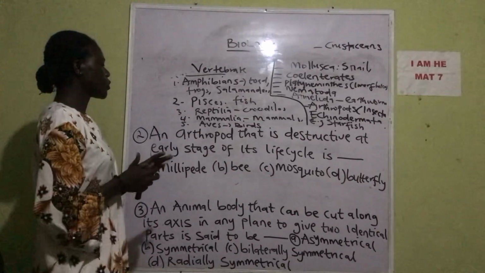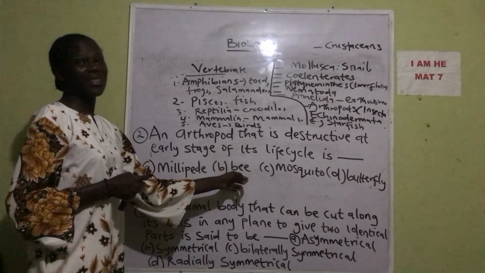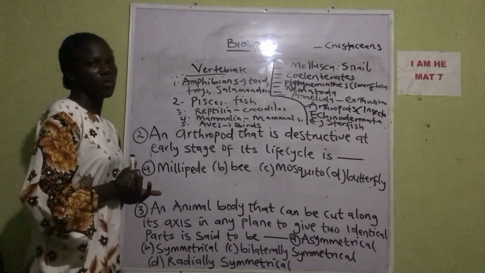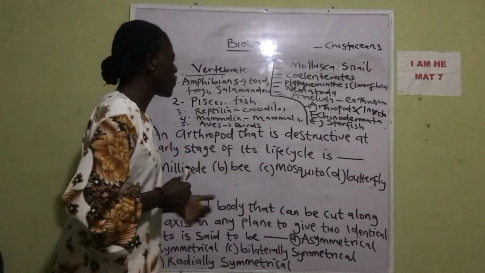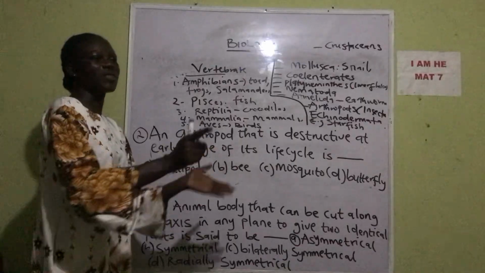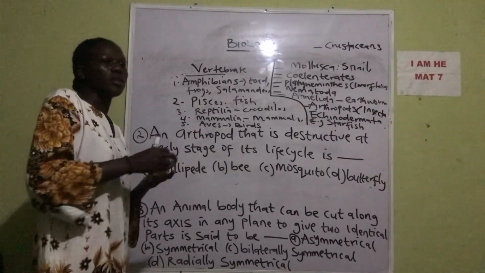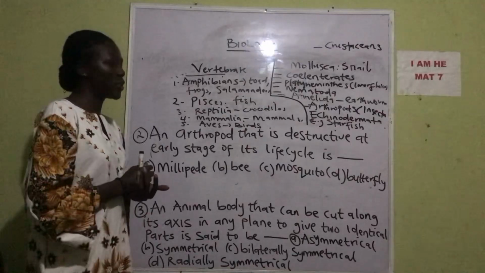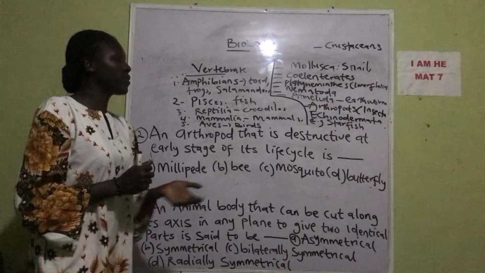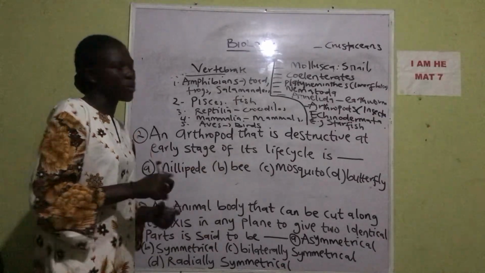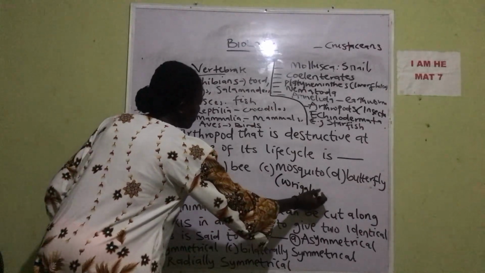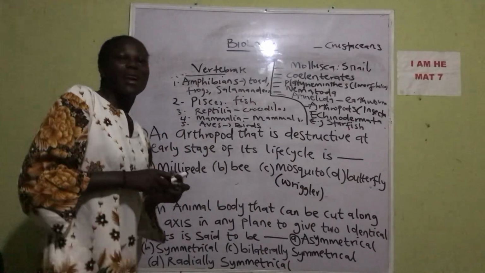Okay, let's go then. So B is not destructive. Instead, it is a pollinator. It facilitates or fosters pollination in plants. Now mosquito, at its early stage, is not destructive. They settle in water. Their larval stage is found in water, whereas the adult stage is what causes malaria and dengue fever. Also, the larval stage of mosquito is called the wriggler. Now butterfly is the adult stage.